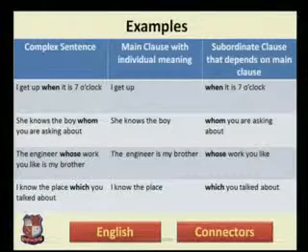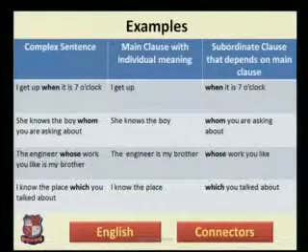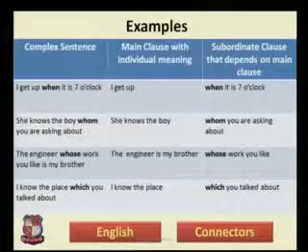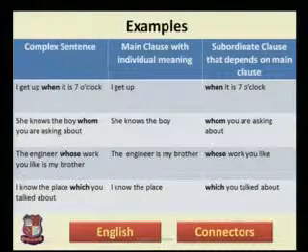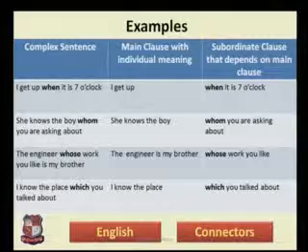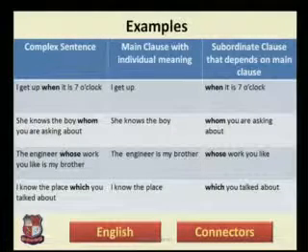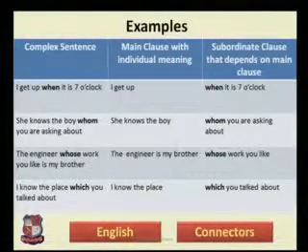In the next sentence, you can see I know the place which you talked about. Again, in this sentence, I know the place is a main clause, and which you talked about is a subordinate clause. These are several examples. Again, the second very useful thing in these examples is the use of several connectors like when, whom, whose and which.